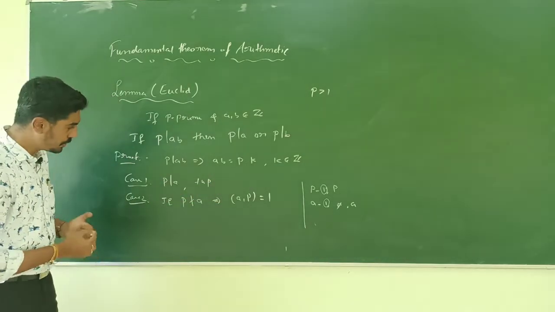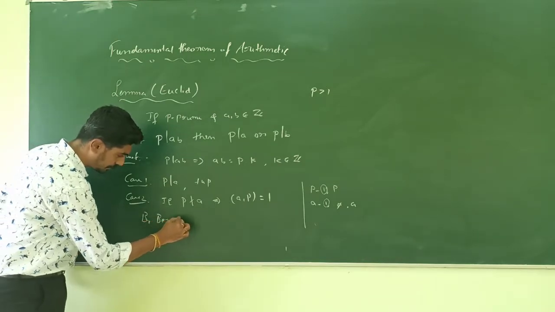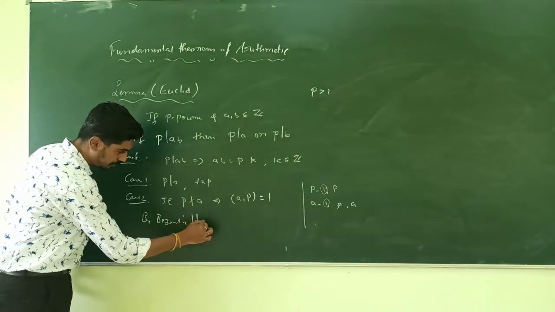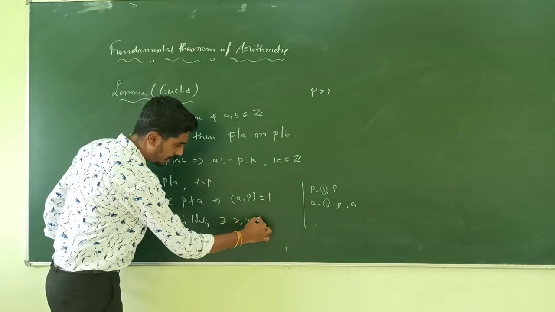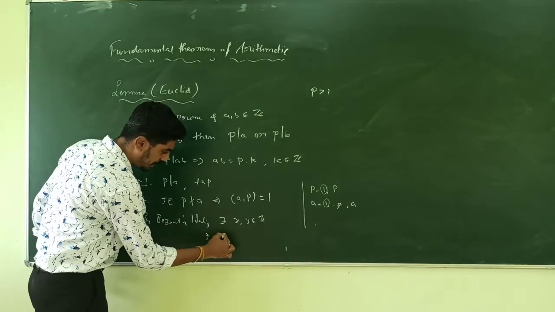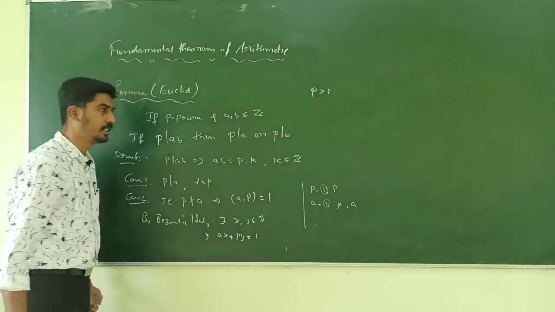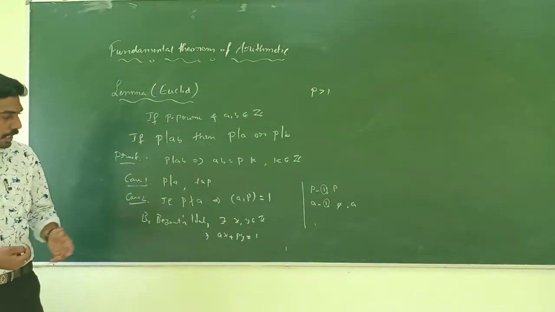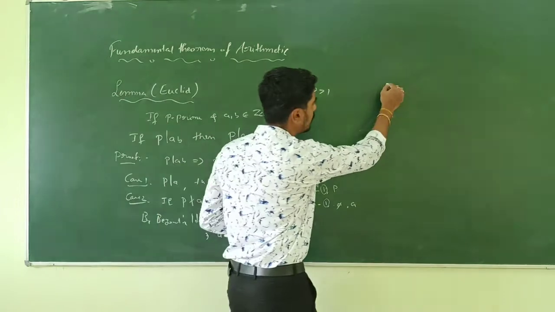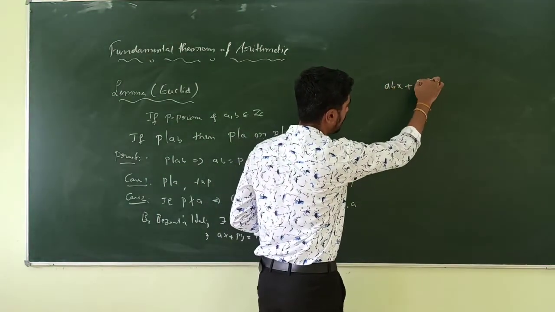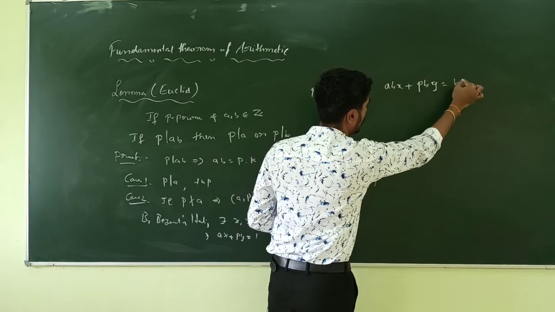Now by Bezout's identity, there exist integers x and y such that ax plus py is equal to 1. Now multiply both sides by b. What we get is abx plus pby is equal to b.